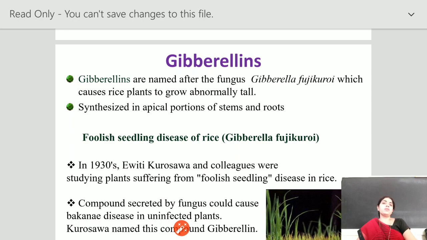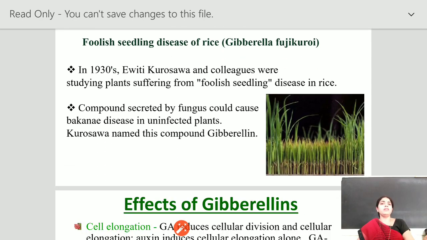Now we discuss the gibberellins. Gibberellins are named after the fungus Gibberella fujikuroi, which causes rice plants to grow abnormally tall. It is synthesized in the apical portion of the stem and root. This hormone was discovered in 1930 by E.V.T. Kurosawa and his colleagues, who studied plants suffering from foolish seedling disease in rice. This compound secreted by the fungus could cause Bakanae disease in infected plants, and Kurosawa named his compound gibberellin.